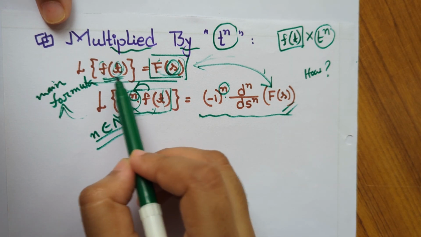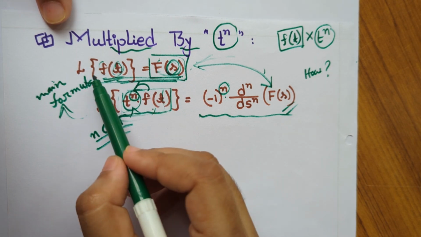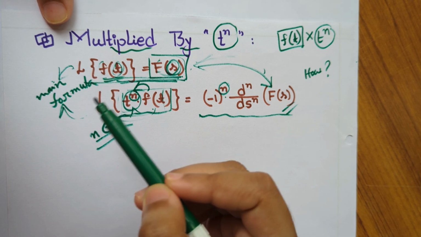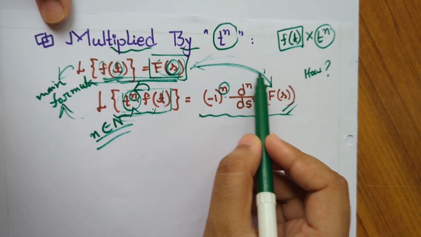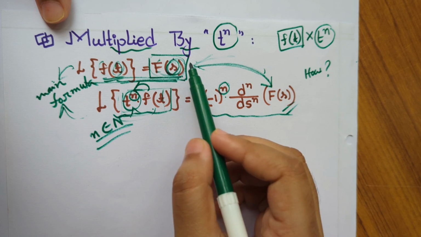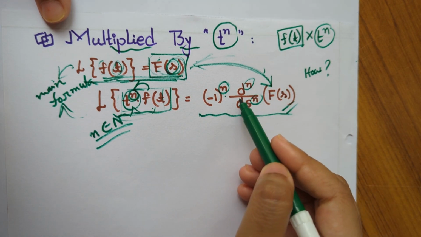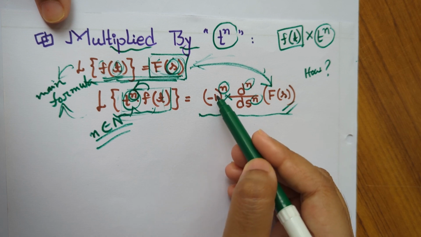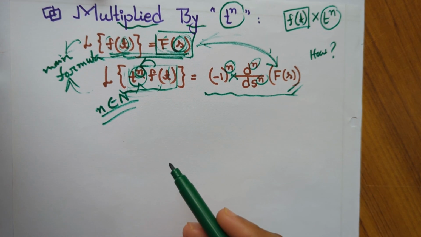This is easy and known to us, because when we want to find the answer, we will use the main formula and easily get it. Then we will do the successive derivative of this function. How many times? n times we will do successive derivation, and then this is multiplied with minus 1 to the power n. So let's see an example to understand it more clearly.